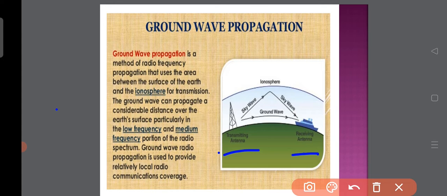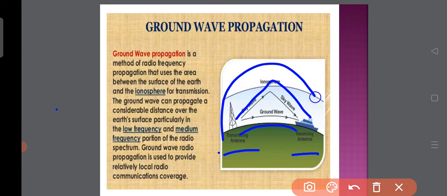One is the ground wave, and the other is the sky wave or space wave.